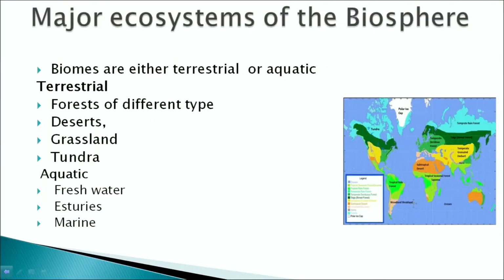The major ecosystems of the biosphere are of two types, terrestrial and aquatic. The terrestrial ecosystems are forests of different types like temperate and tropical forests or boreal forests, deserts, grasslands, tundra. Aquatic biomes are freshwater, estuaries and marine.